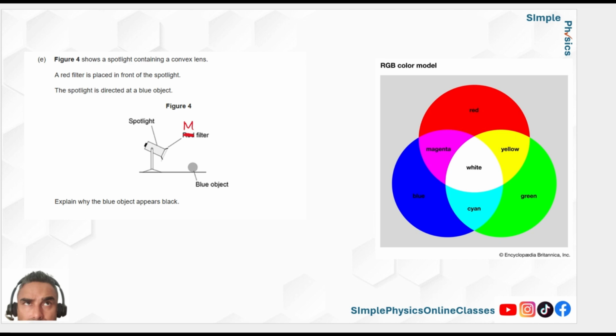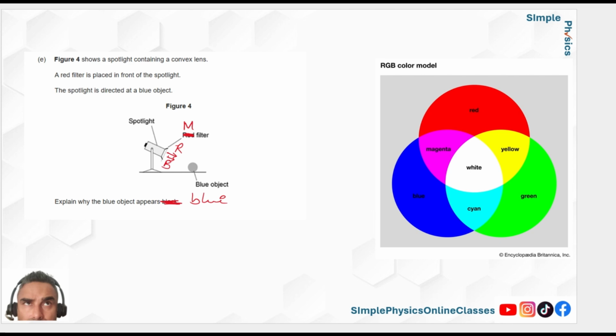If it was a magenta filter, what would be allowed through? Red and blue. And if red and blue are passed through, the blue object will absorb the red and it would appear blue. Does that make sense?